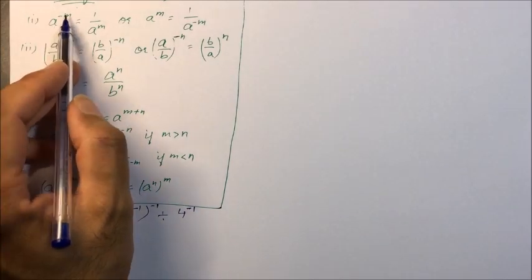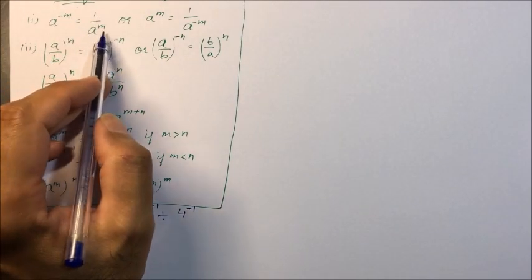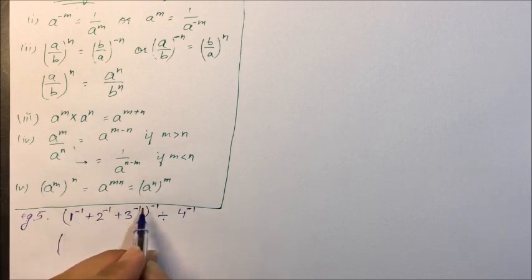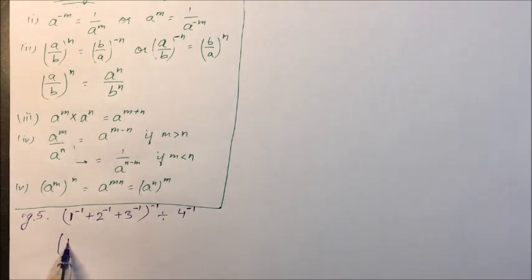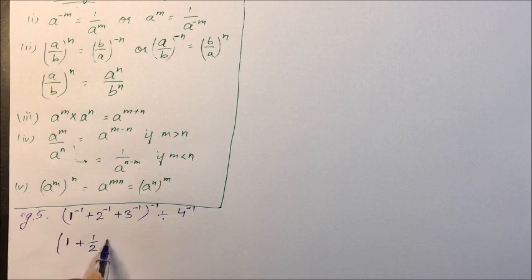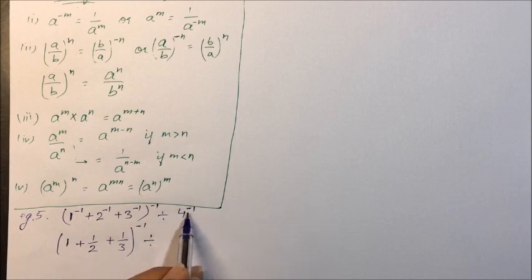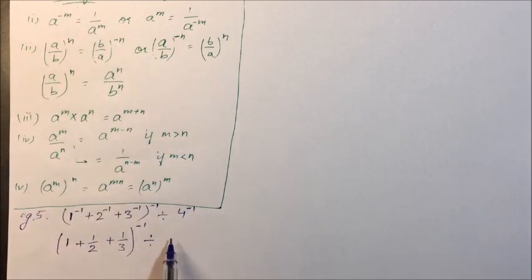First law, a raised to power minus m equals 1 upon a raised to power m. We'll be solving whatever is inside the bracket first. It will be written as 1 upon 1 plus 1 upon 2 plus 1 upon 3, and the bracket closed, raised to power minus 1, divided by 4 raised to power minus 1, which by the first law is 1 upon 4.